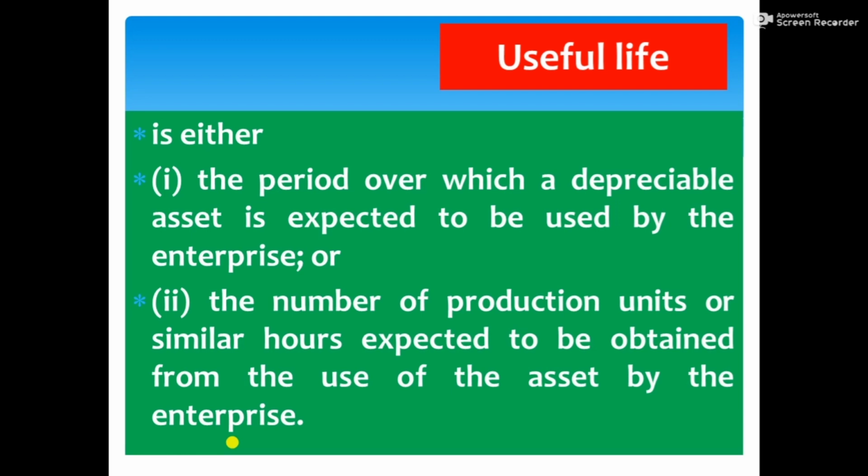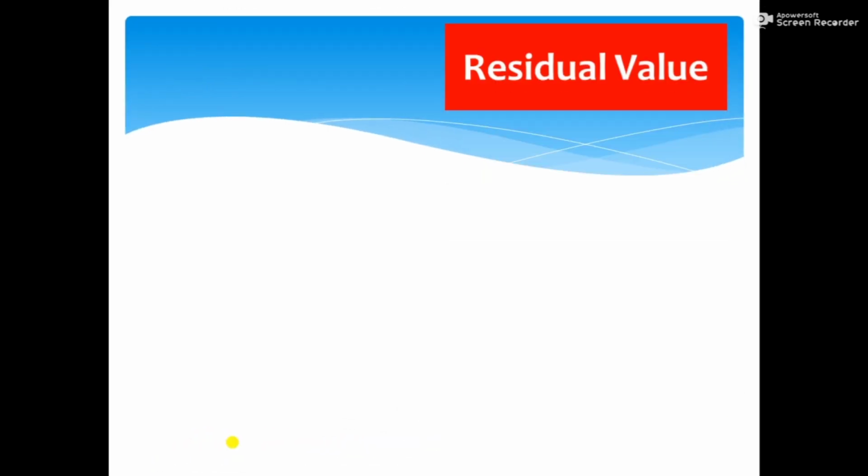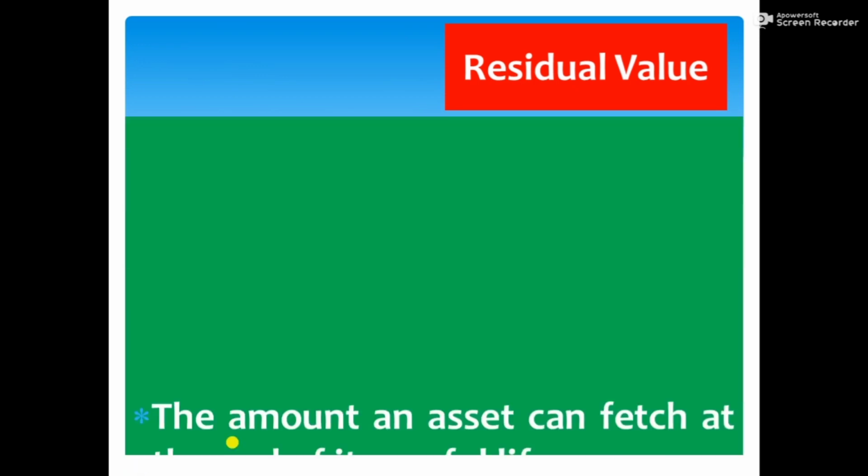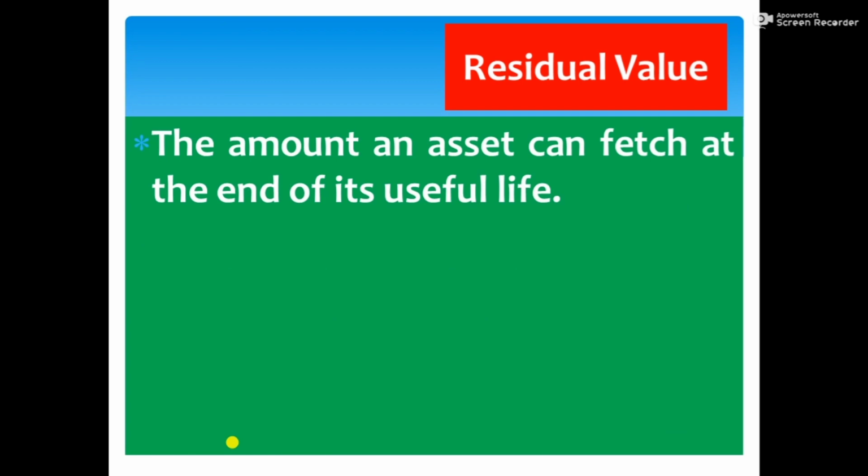Next, residual value. That is the amount an asset can fetch at the end of its useful life. After the useful life, the amount the asset can get, that is the estimated amount. We estimate that the van will get 25,000 rupees after usage of 10 years. If you sell that asset after 10 years, the amount it can get, that is the residual value. After useful life, the amount it will get.